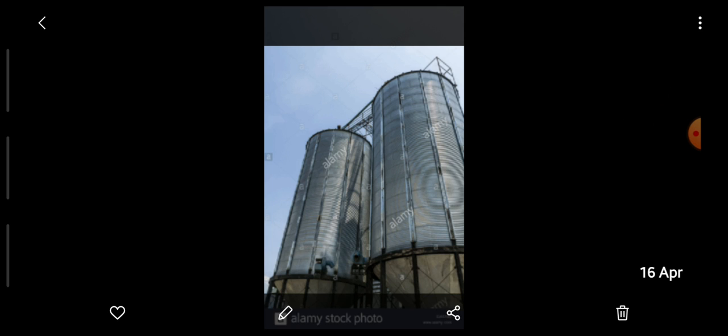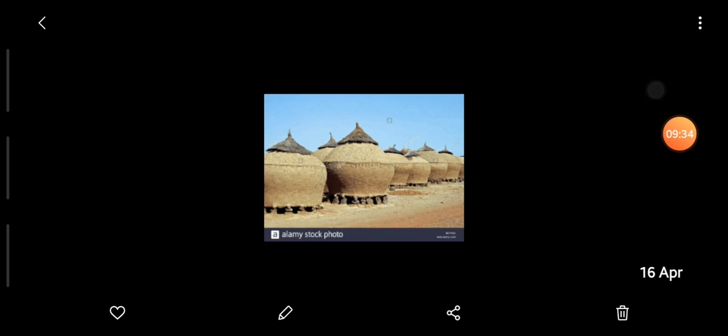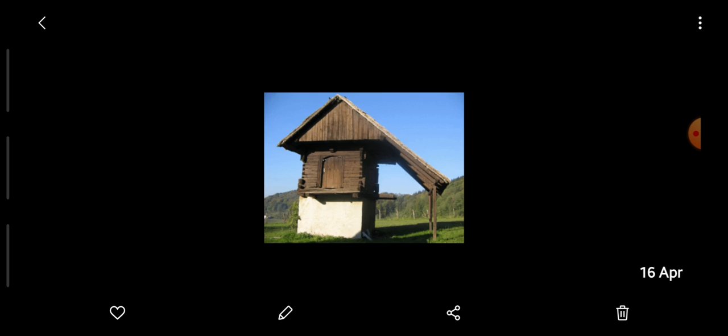They are used for storing grains, whereas granaries are large buildings for storing grains or husk for animals. I am sharing the pictures of granaries also. Look at the pictures of granaries here. Here you can see some modern and ancient granaries where the grains are stored safely.